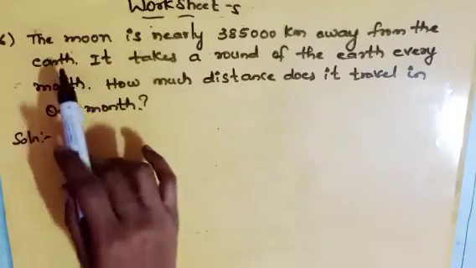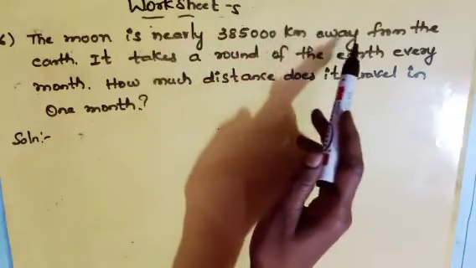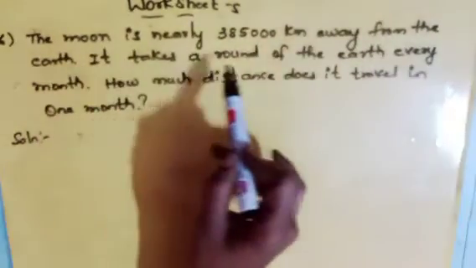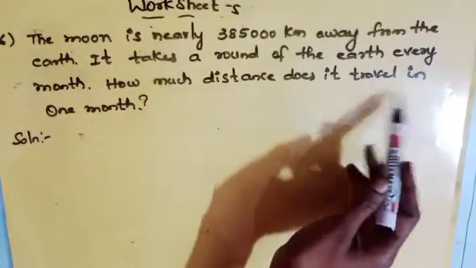Next, sixth one. The moon is nearly 3,85,000 km away from the earth. It takes a round of the earth every month. How much distance does it travel in 1 month?